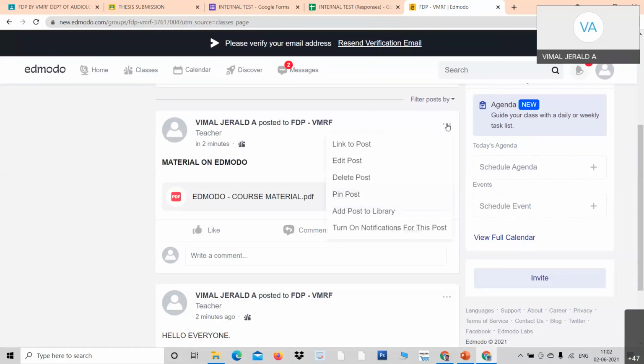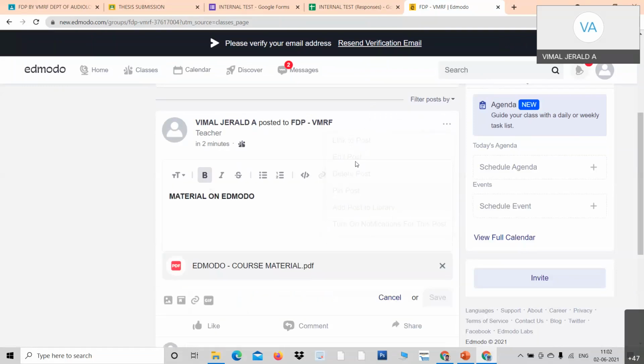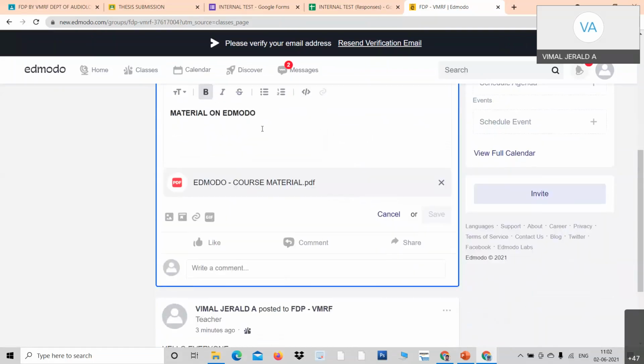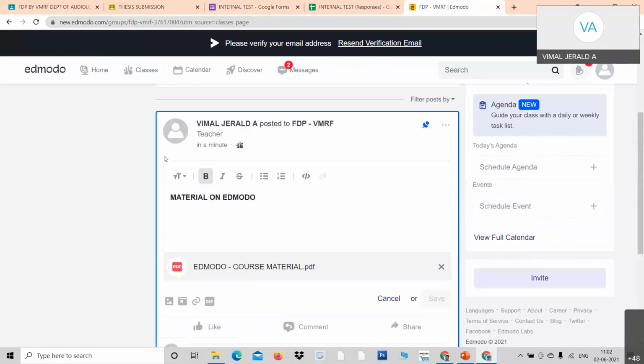So that is to get the link, and you can edit the post. For example, if I want to edit something, I can edit the post. Or I can delete the post. I can pin the post. Pinning the post means it will be highlighted. Look at here, this is highlighted, pinned, so that students will know that this is important. Am I clear, dear professors?